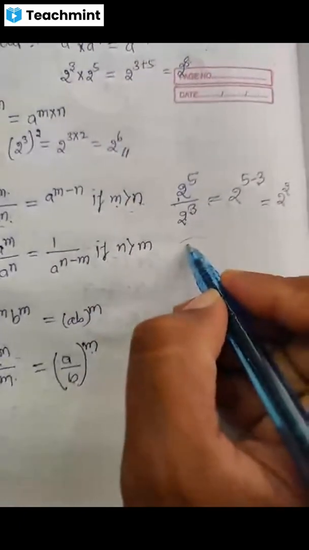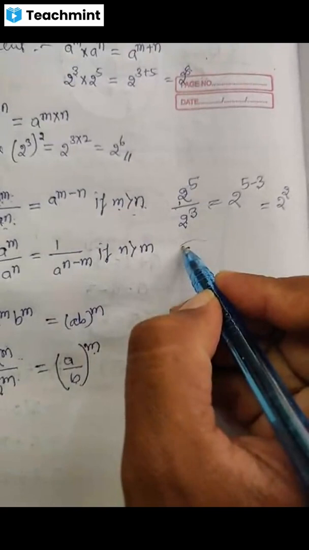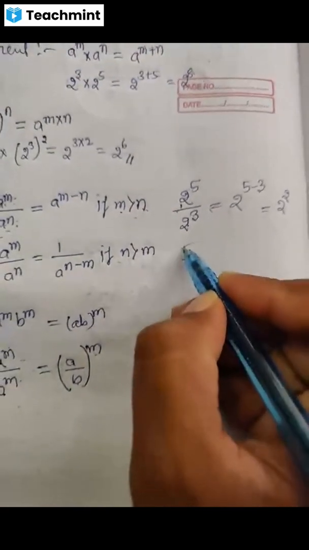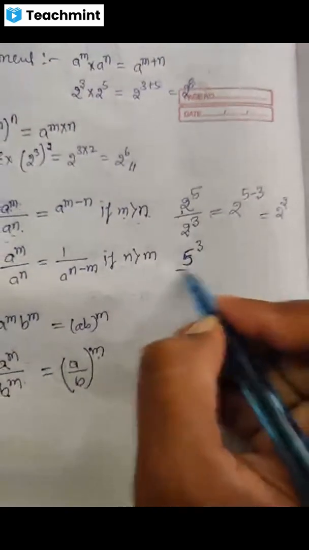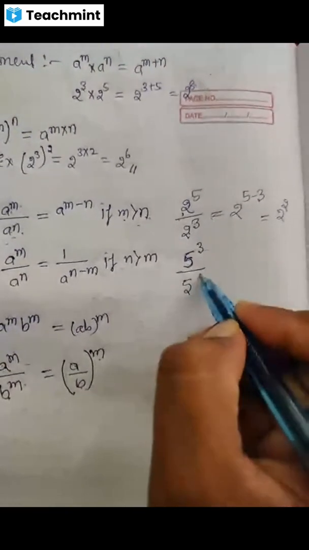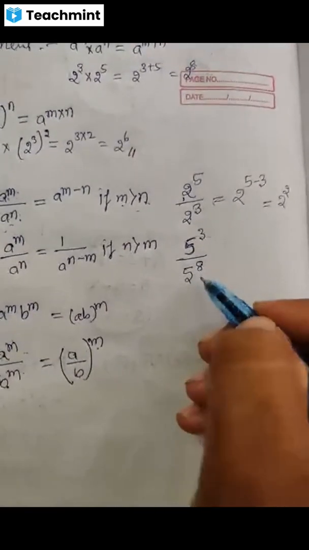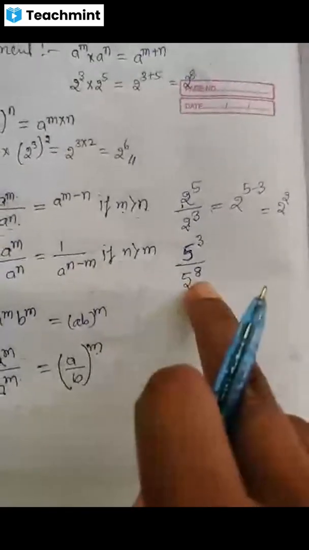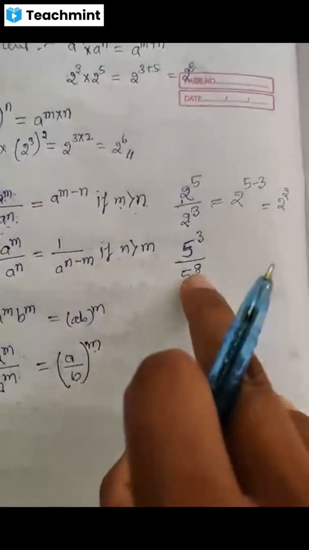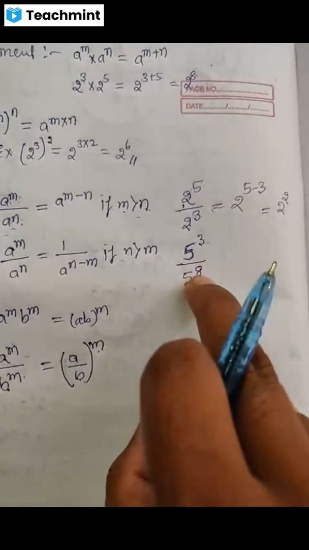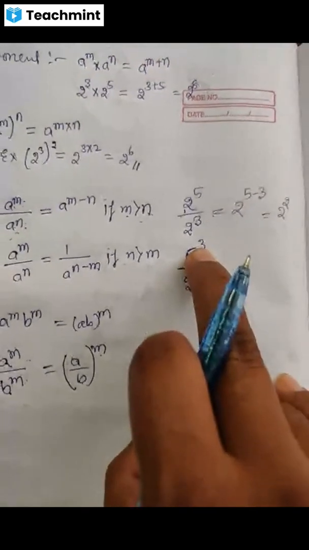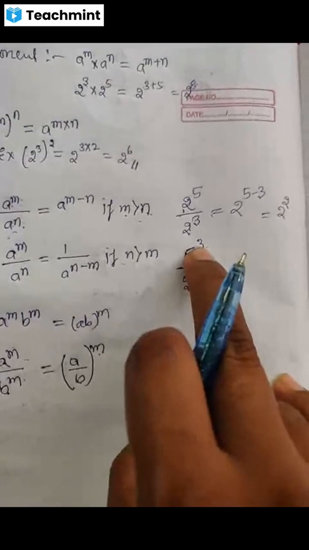So for this, if it is 5 raised to 3 divided by 5 raised to 8. So here exponent in the denominator is greater, isn't it? In the denominator, exponent is greater than the exponent in the numerator.